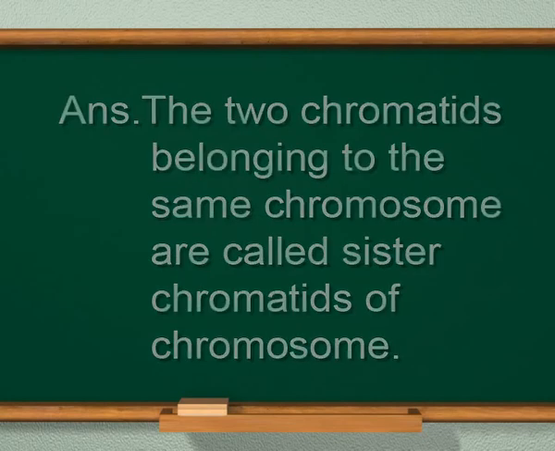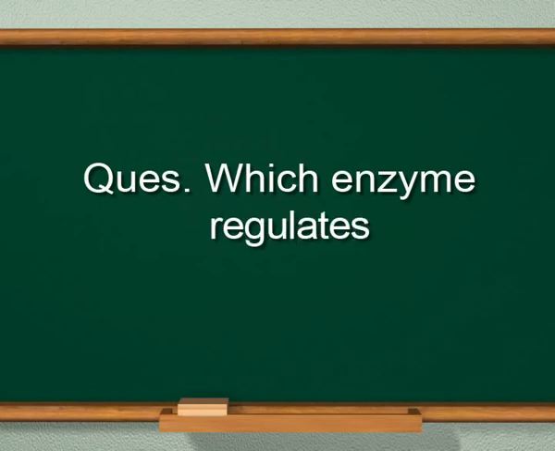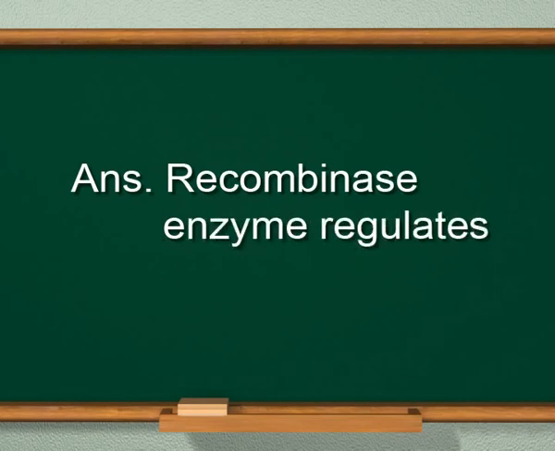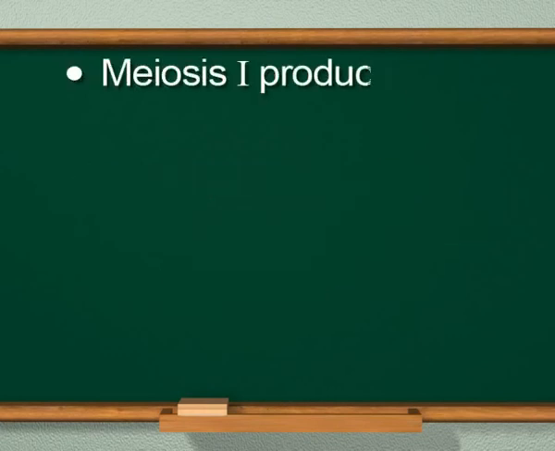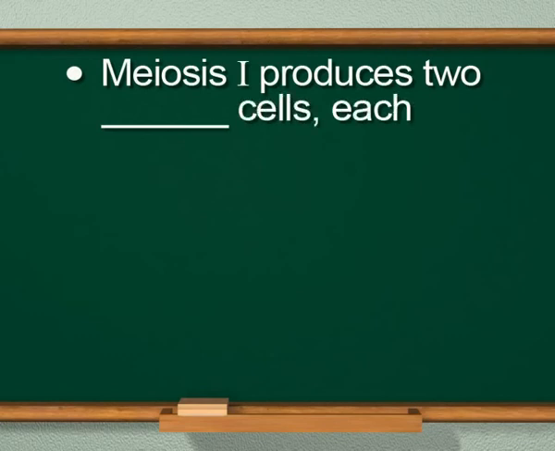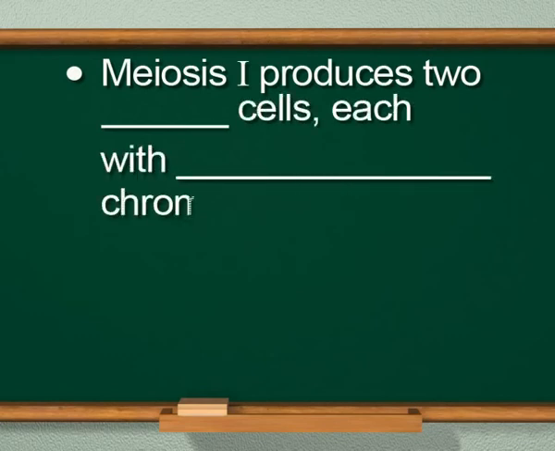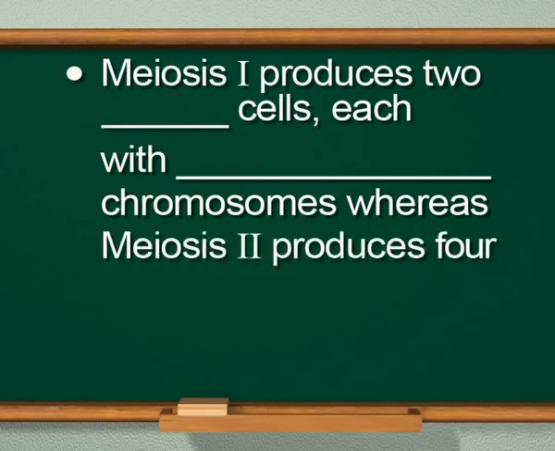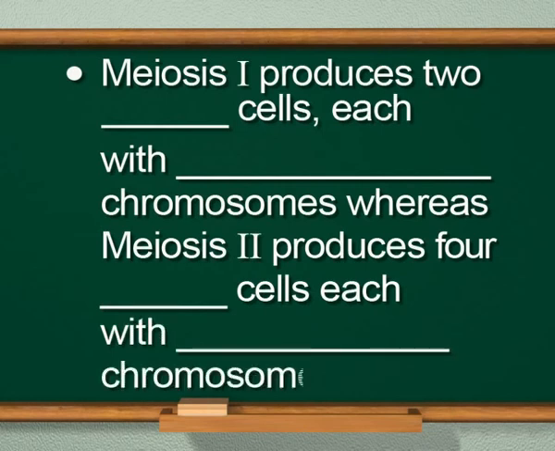Next question is, which enzyme regulates crossing over? The answer is, recombinase enzyme regulates crossing over. The next question is, fill in the blank. Meiosis 1 produces 2 what cells, each with what chromosome, whereas meiosis 2 produces 4 what cells, each with what chromosome?